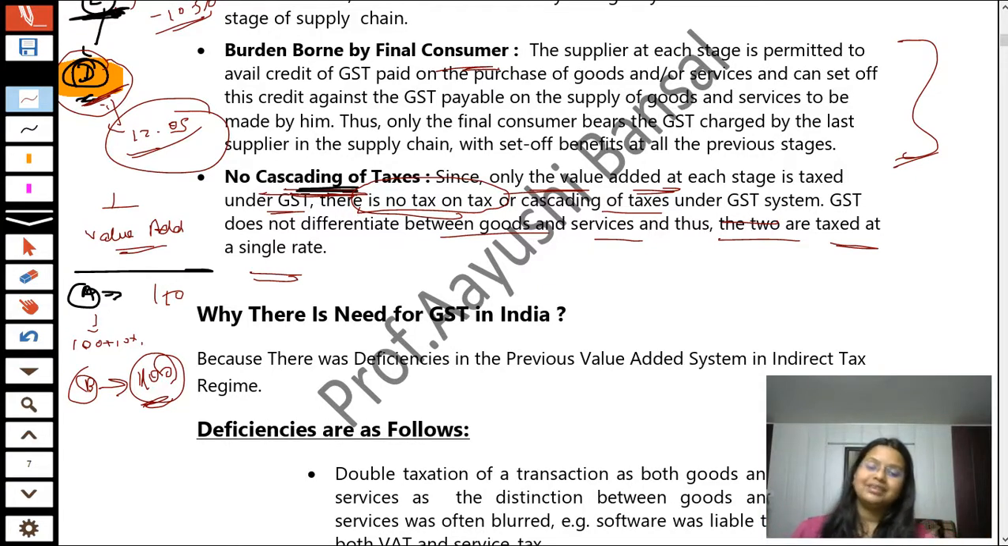So when there is a deficiency in something, that's why the new thing has arrived in the world. In a similar way, why is there a need for GST in India? The answer is because in the earlier system there were some deficiencies. We are required to write down what those deficiencies are. Okay, so let's start with it.